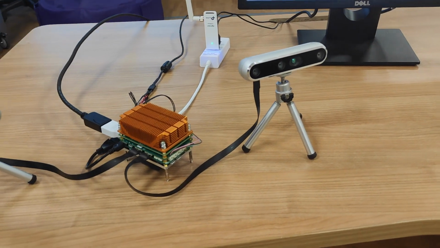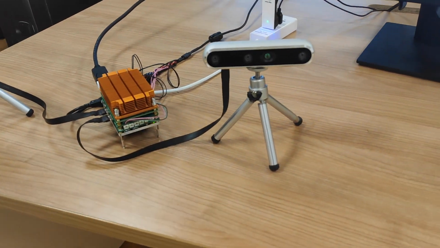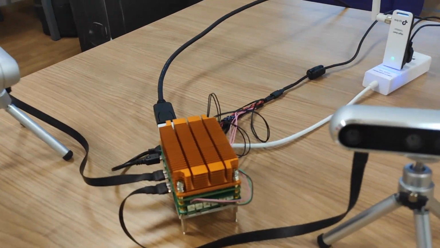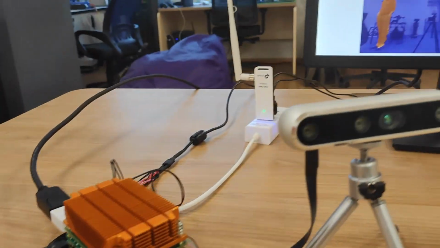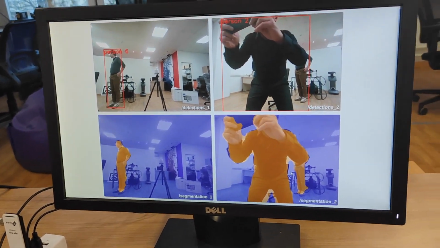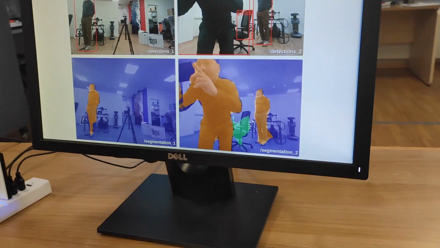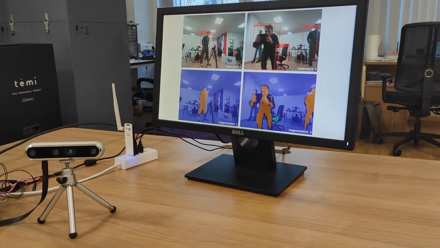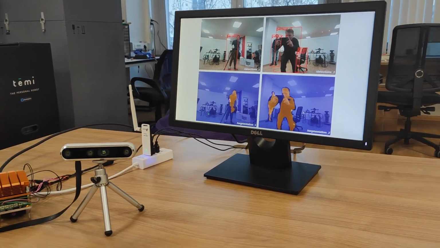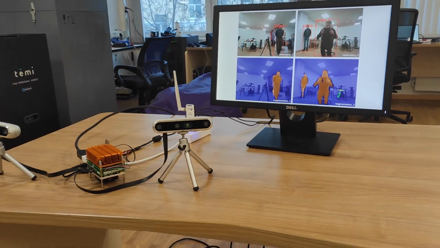FastSense X is an ideal solution for processing data from multiple sources in parallel with different AI algorithms. In this demo, you can see two RealSense cameras connected to our computer, and each video stream is processed by three different neural networks: object detection, semantic segmentation, and person re-identification to tell humans between one another. All these networks are running in parallel on 5 different AGI devices in real time.